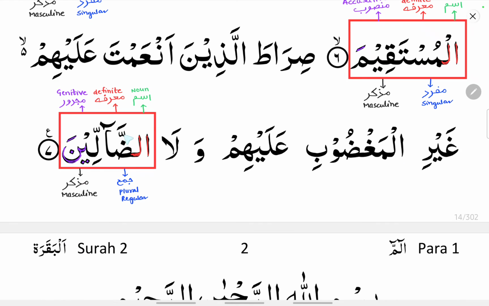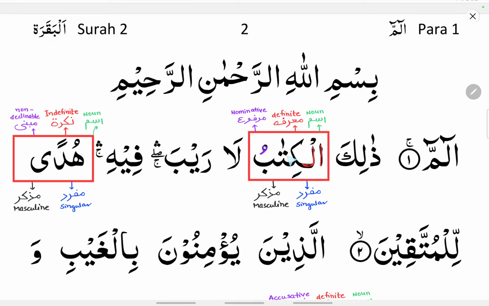So you can see here ad-dallin. Here it is an ism, and alif lam is there, so it is definite, and it is ending with ya noon with a fatha, that is, it is majroor state, genitive state, and it is plural state, that is regular plural, and it is muzakkar, that is masculine.